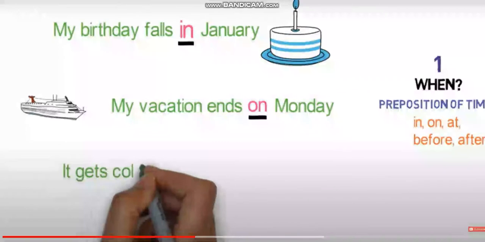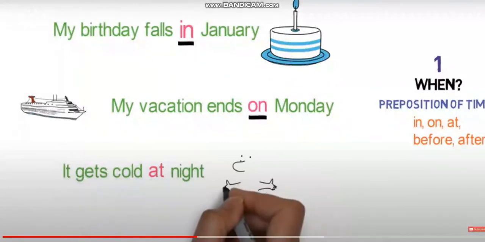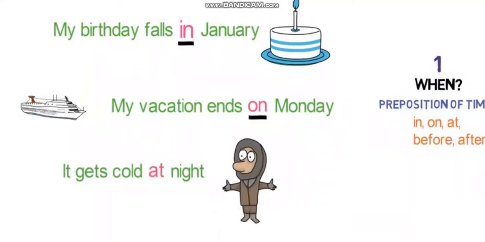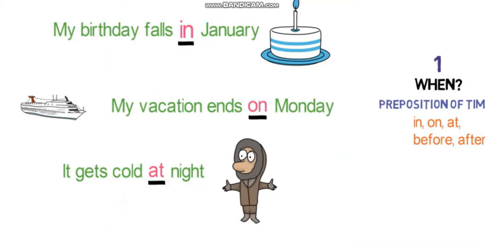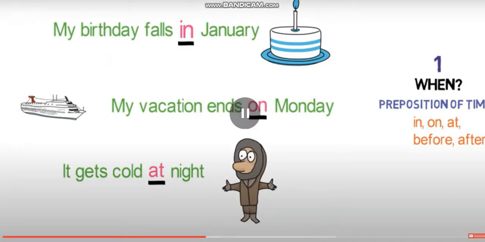It gets cold at night. When does it get cold? At here is a linking word and hence is a preposition. Yes, it gets cold at night. So it is getting cold at night. When does it get cold? Answer to the question: when does it get cold? It is getting cold at night.